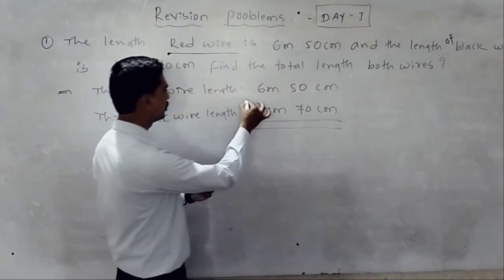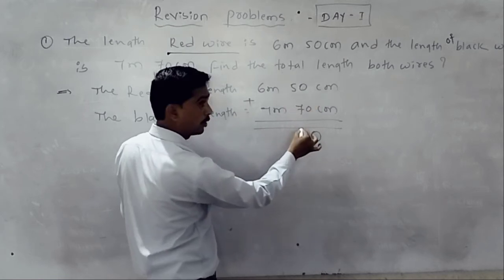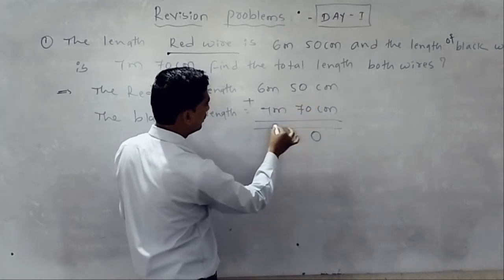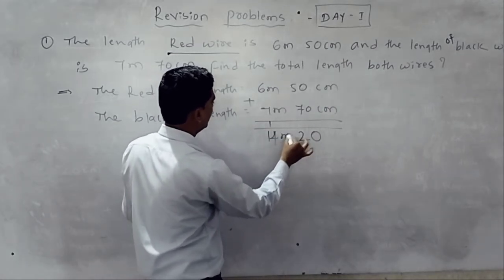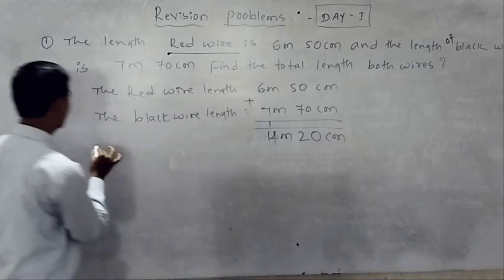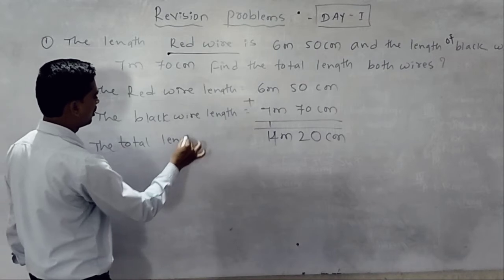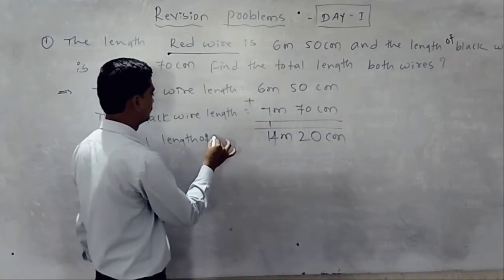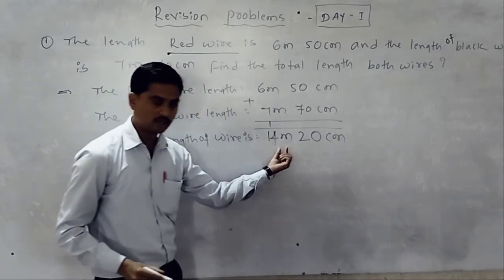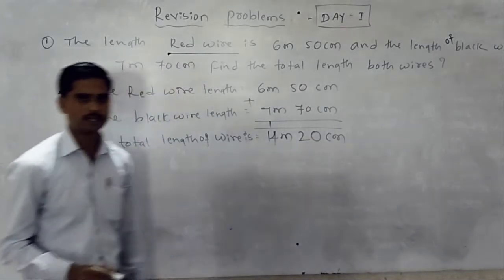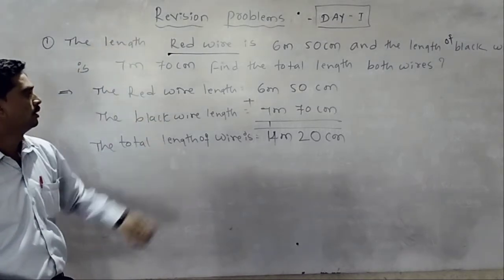Total length of wire means you should add. 0 plus 0 is 0. 5 plus 7, how much? It is 12. Then 6 plus 7 is 14. Then the total length of the wire is 14 meters 20 centimeters. Okay, understood? All of you write this problem with a red pen and this one with a blue pen. Write down.